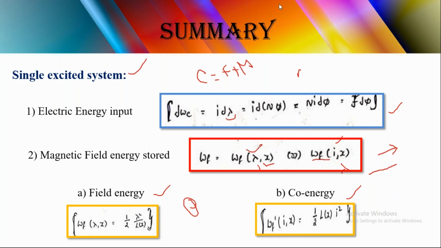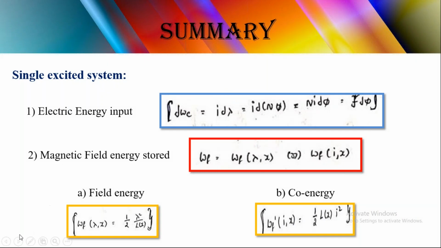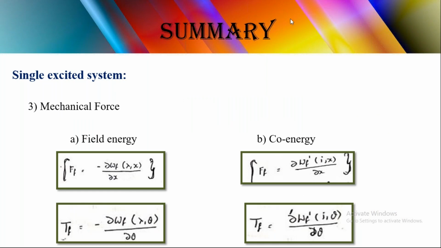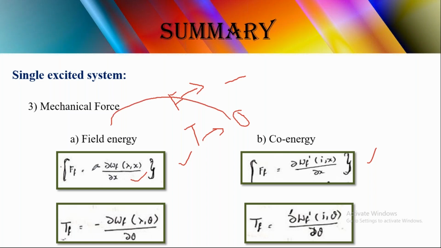Now the final equation is mechanical force. Right. So in that mechanical force we derived two equations in the form of force and torque. Force ekkada use chestamante when there is a displacement in linear motion, and torque we can use where the displacement is in circular motion. Okay na. So these are the two equations we derived. In this case the field energy is given by this equation. Here the two energies are opposite to each other, that's why representing minus and plus. Okay na. So the sign denotes only how the co-energy and field energy are interlinked with each other. It means both are opposite or same.